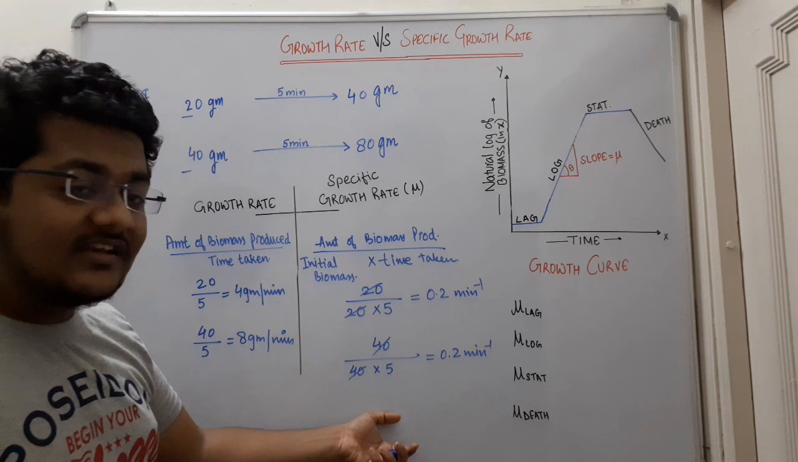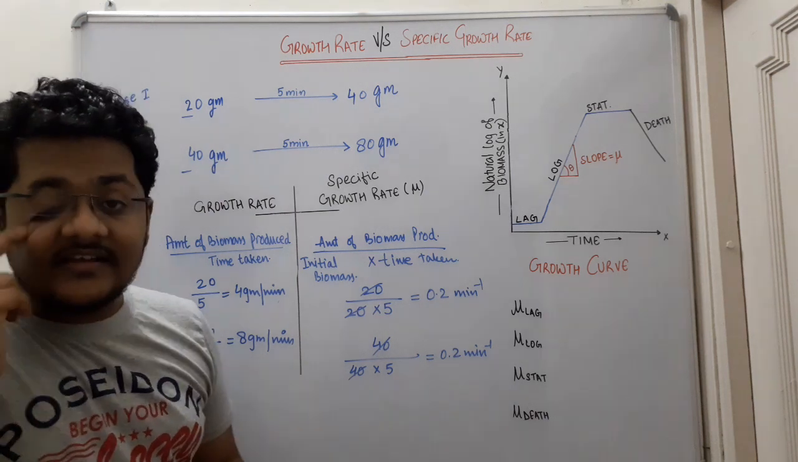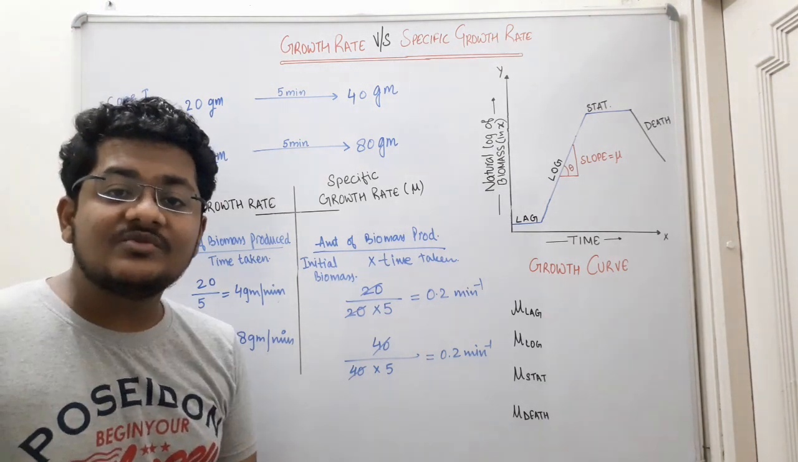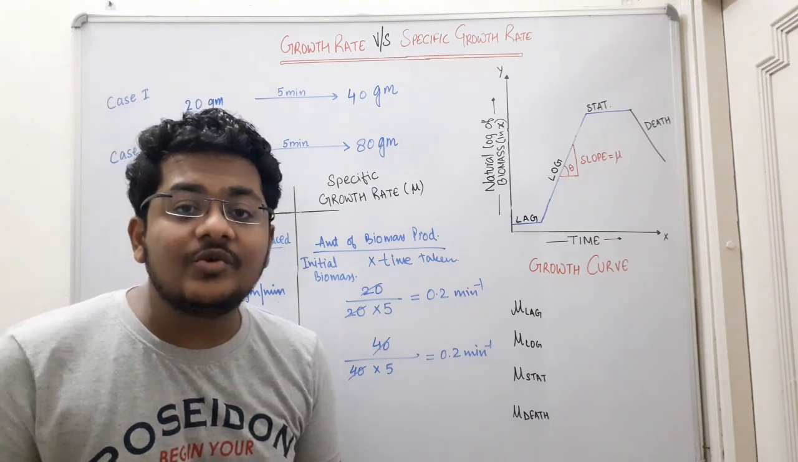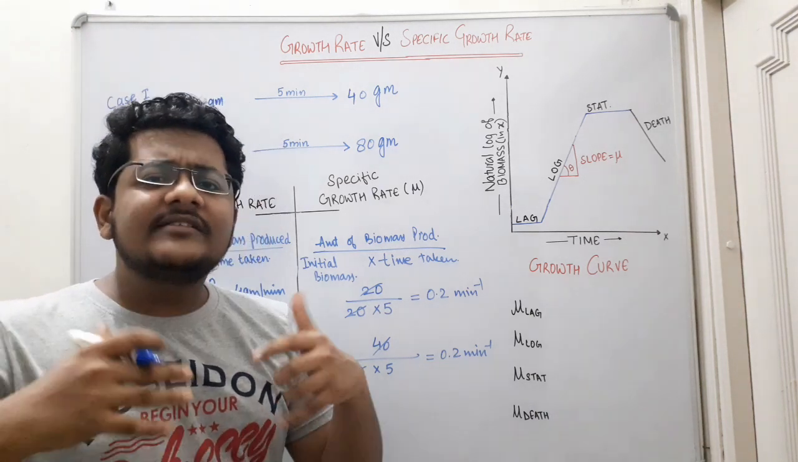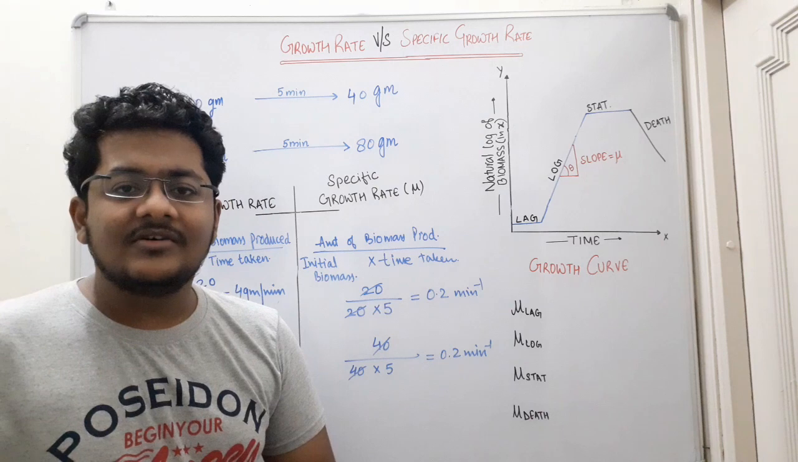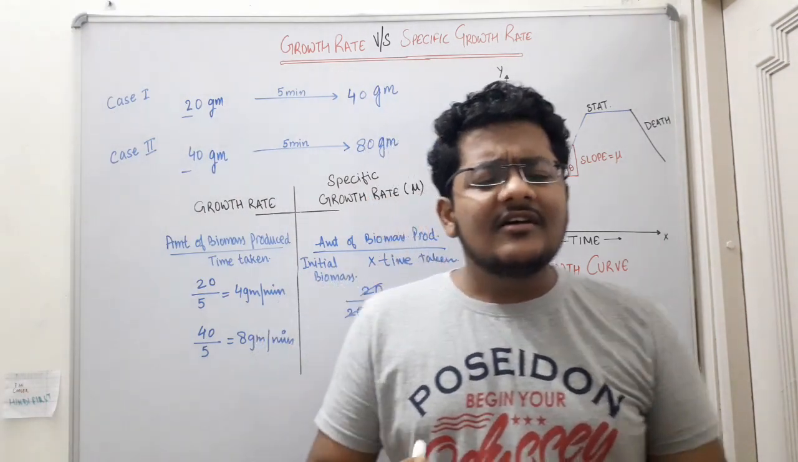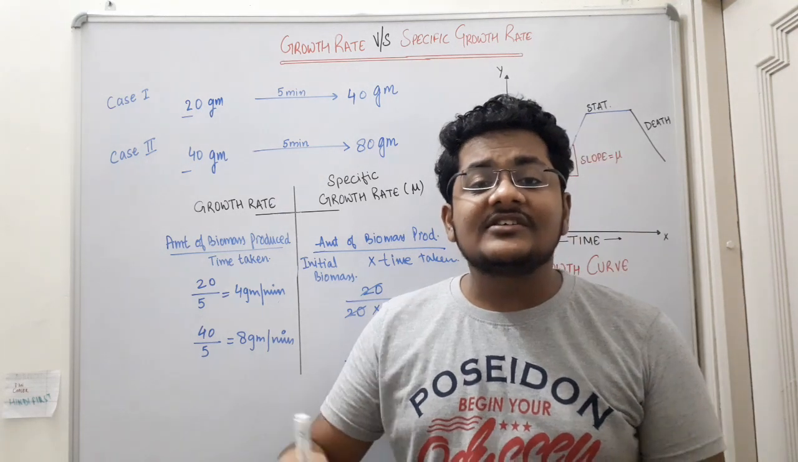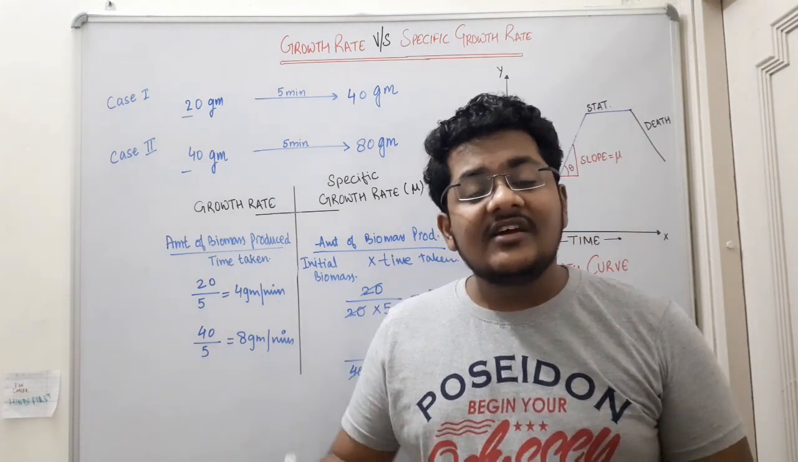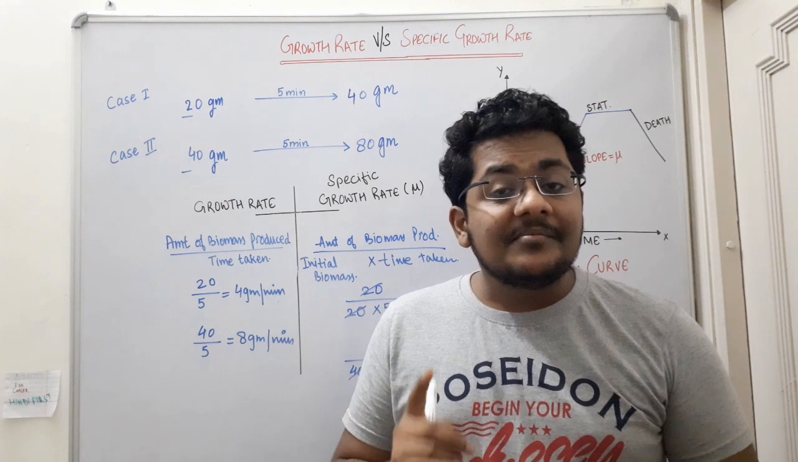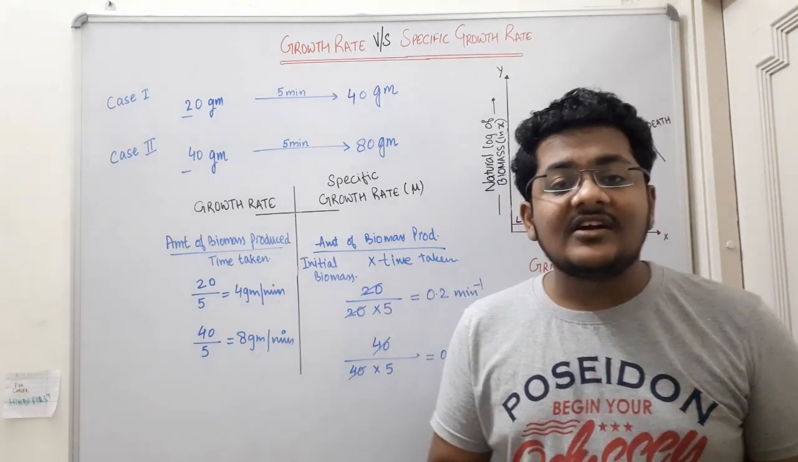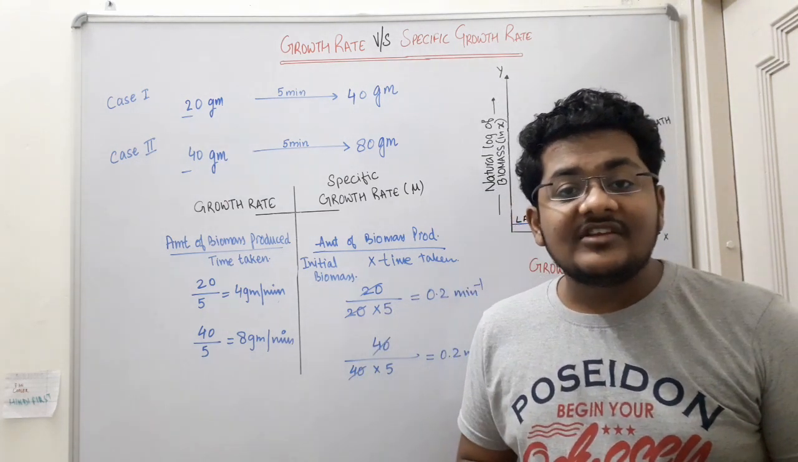So if you see here, specific growth rate takes into consideration the initial concentration which was present, and then it is going to tell us about the property of the microorganism. Growth rate does not tell us anything about the property of the microorganism. Growth rate changes if the initial concentration or initial biomass present is high or low. But specific growth rate does not change because of the presence of initial concentration.